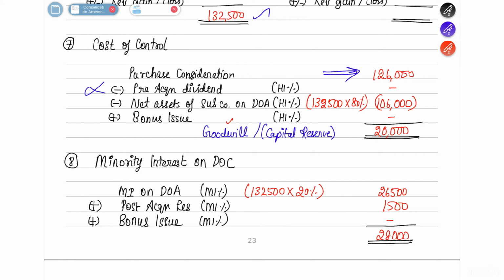There is no pre-acquisition dividend, no bonus issue. So net assets acquired will be 1,32,500 multiplied by 80%. 1,06,000 has been acquired. You have paid 1,26,000. So you have paid 20,000 more to create a goodwill.